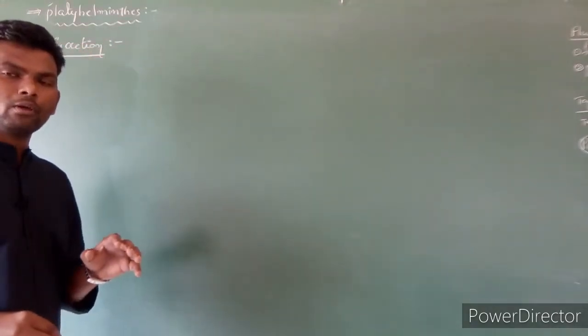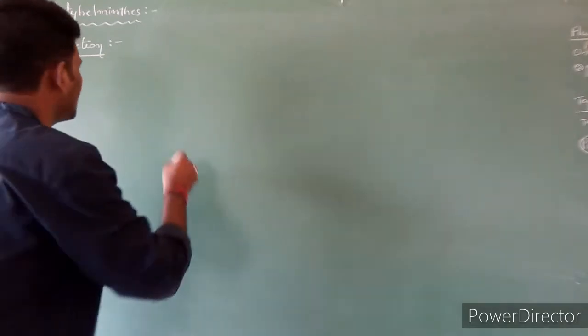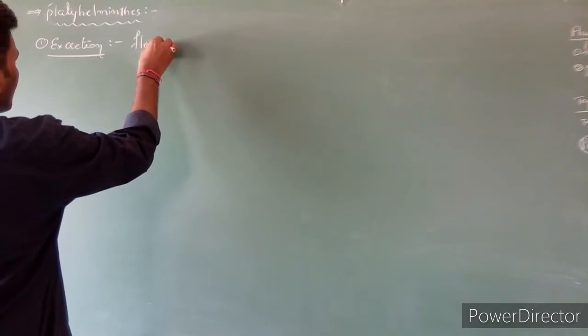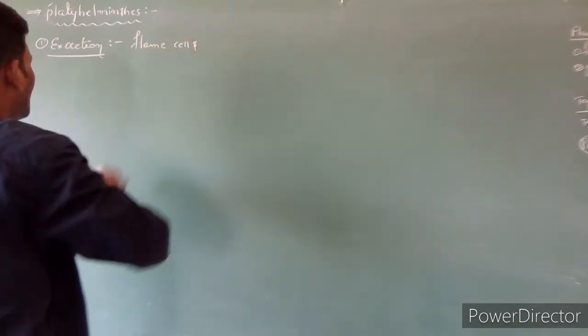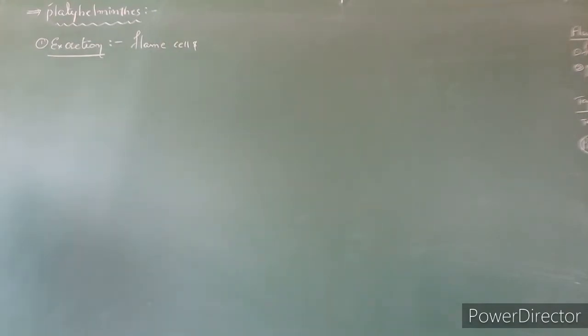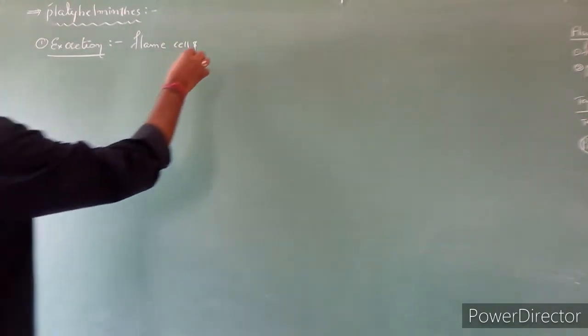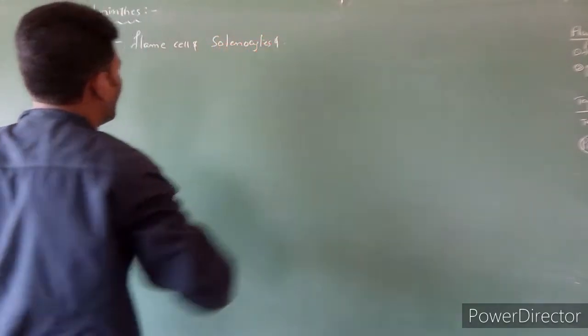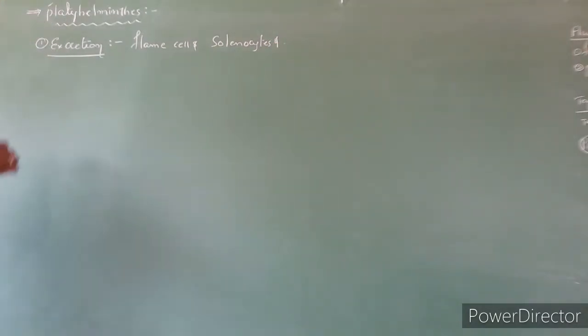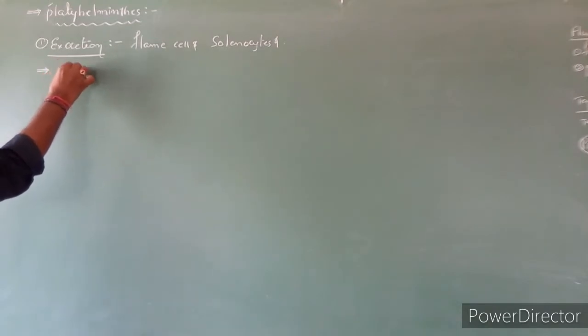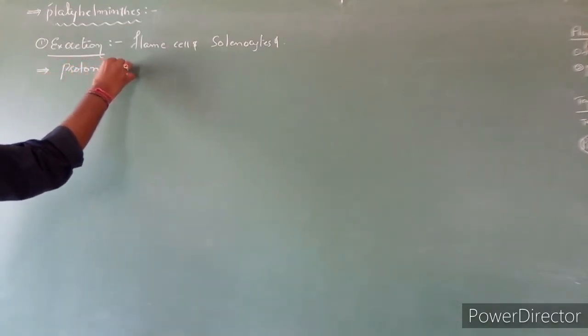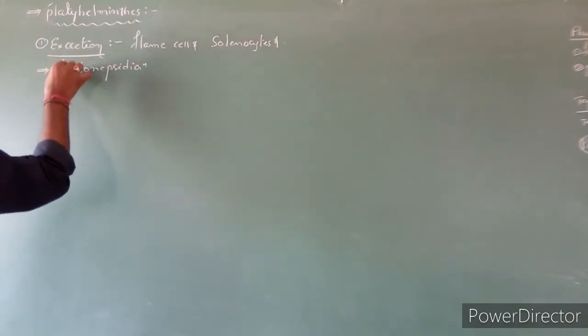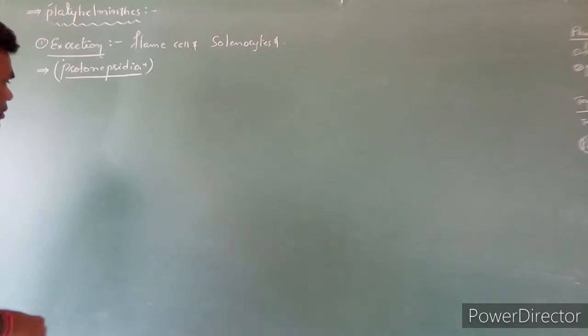Excretion is performed by one special type of cells called flame cells, also called solenocytes. The excretory organ we can call protonephridia.